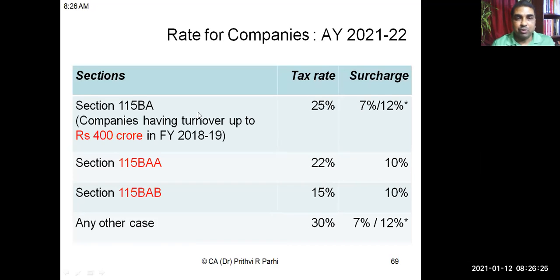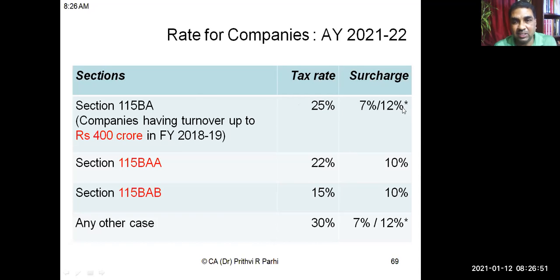Okay, and there are some optional rates for companies. If the company opts for section 115BA, concessional rate can be 15%. 115BAA rate can be 20%. 115BAB rate can be 15%. But here, if they opt for this scheme, they have to sacrifice certain deductions, certain benefits. Then only they can go for it.